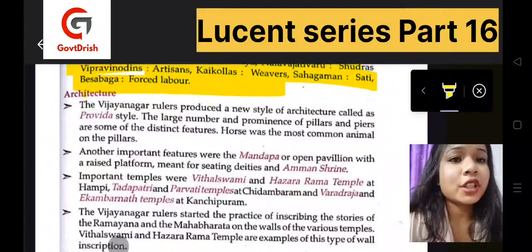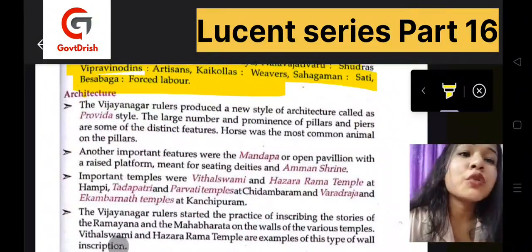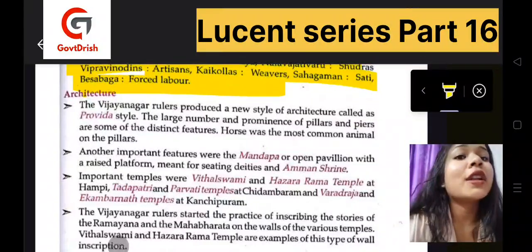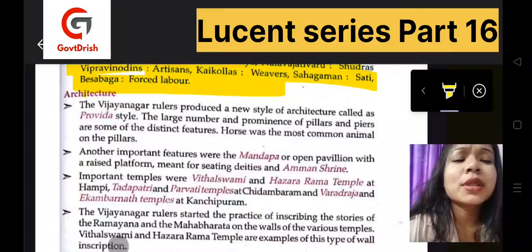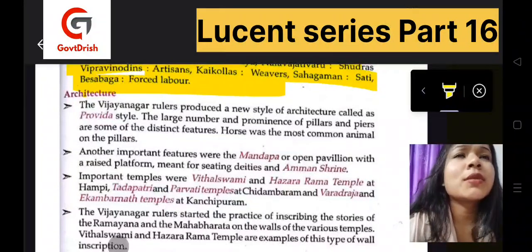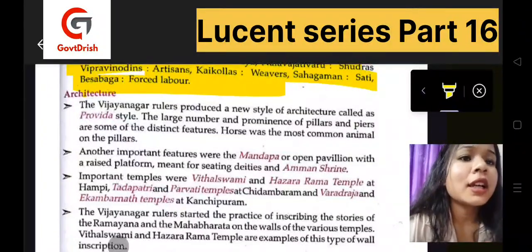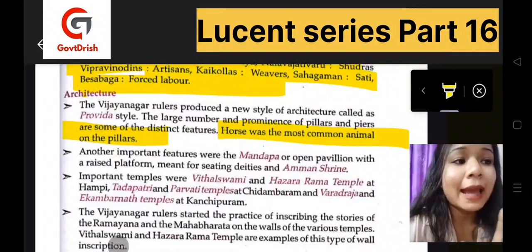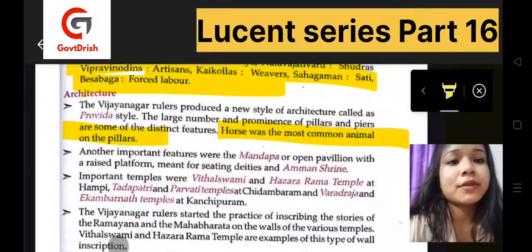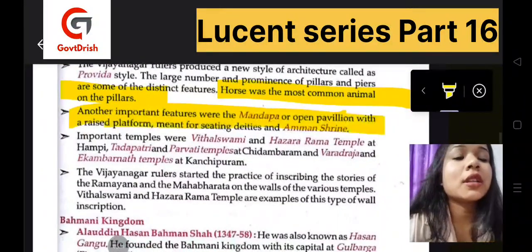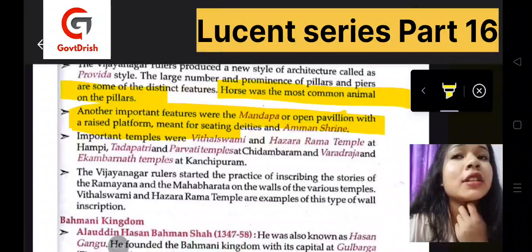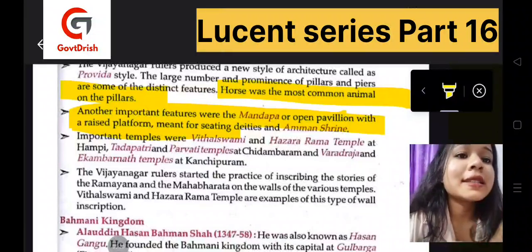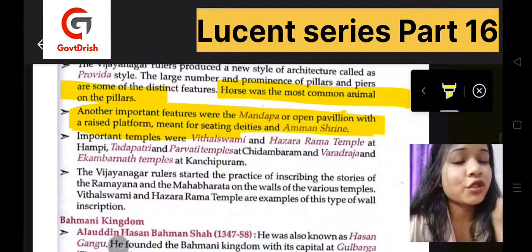Now architecture. The Vijayanagar rulers produced a new style of architecture called the Provida style. There were a large number of prominent pillars, and these were some of the distinct features. The horse was one of the most common animals on these pillars. Another important feature was the mandapa, also known as the open pavilion, and there was a raised platform, which was meant for seating deities, and the Amman shrine.